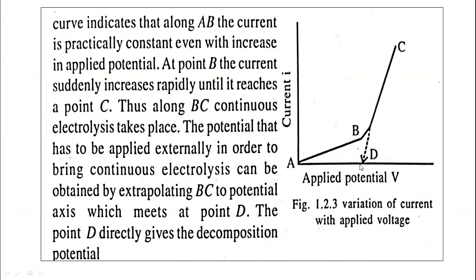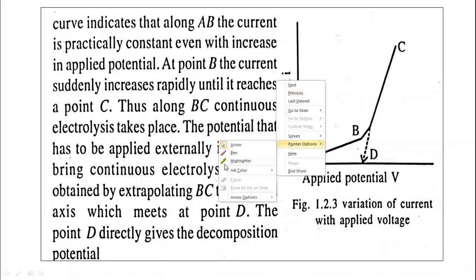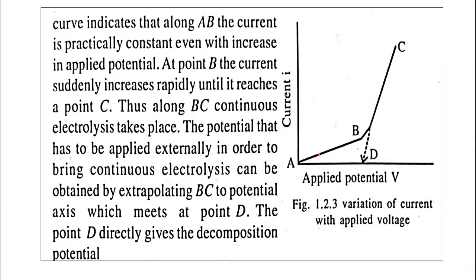Initially, when the applied potential is lower, there is only a slow increase in the current. This curve shows that along AB the current is practically constant, because the back EMF is opposite to the external EMF up to this stage.